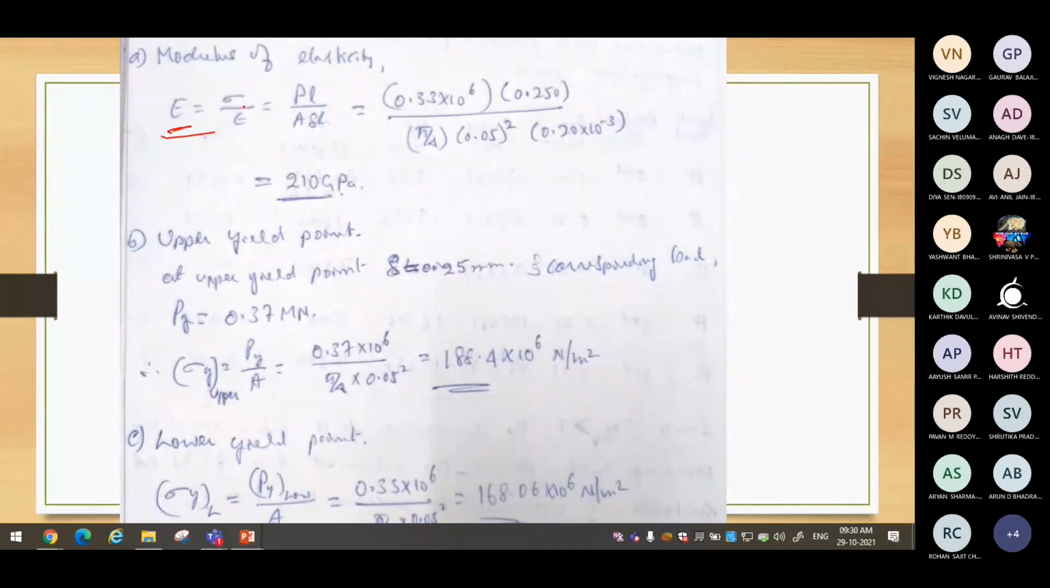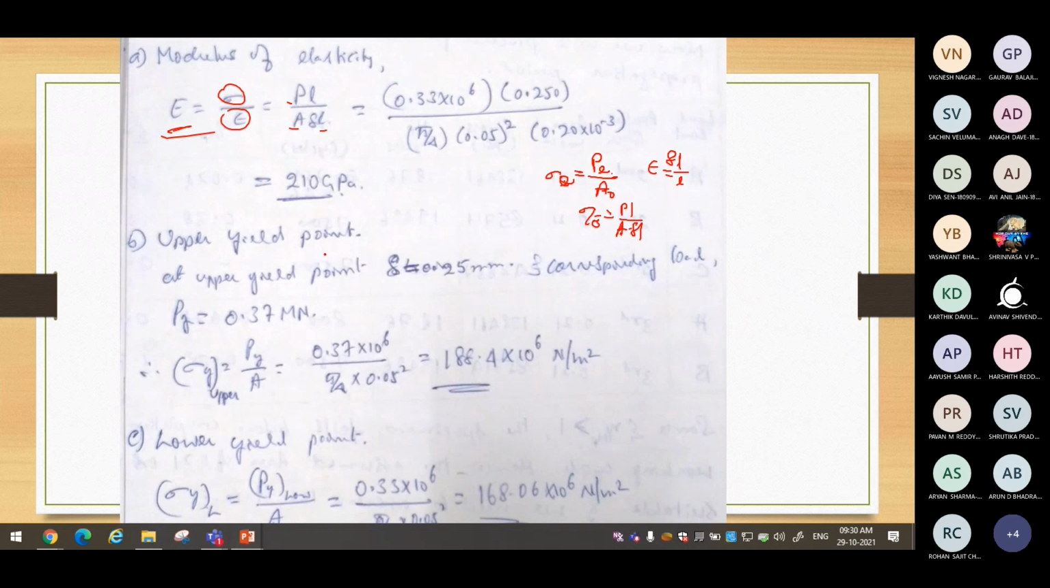Okay. So if you use sigma by epsilon, first you have to calculate sigma and epsilon to get E. So you use the elastic load divided by the original area. And what is strain? Change in length by original length. So if you take stress by strain, this equation is PL by A delta L. Rearranging of the equation, that is it. Instead of calculating separately and then substituting, it has been substituted directly.